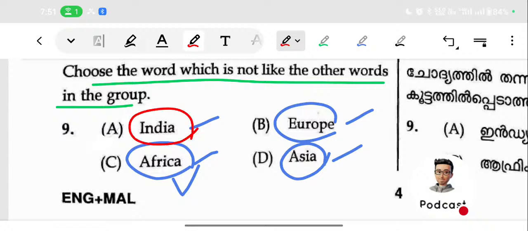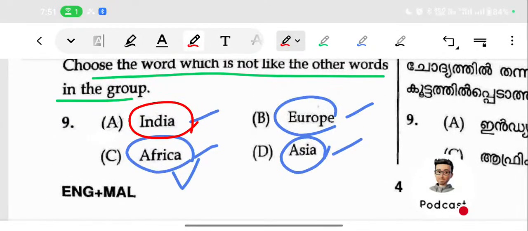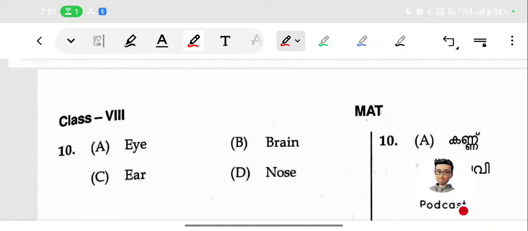India is a country and the others are continents. What Manjima said is correct. So that is the answer. This type of question is very simple. Actually, all questions are simple.